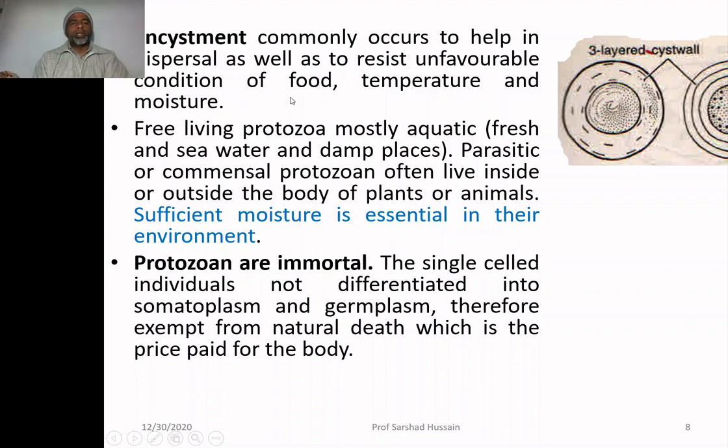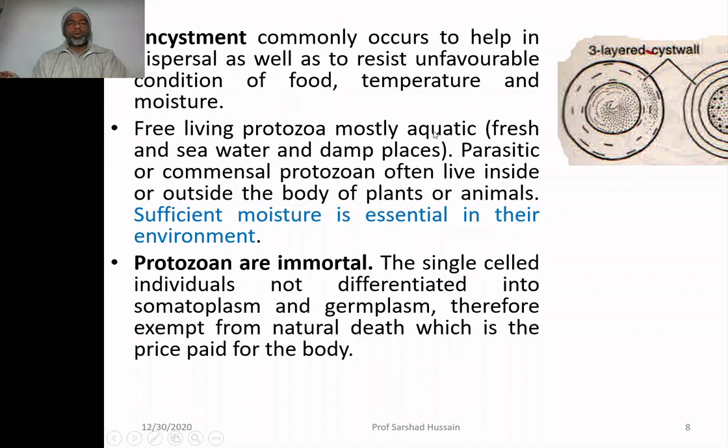When in the environment you do not find food, suitable temperature, or suitable moisture, they develop a cyst around them, which protects them against the unfavorable conditions. Or when they want to disperse from one place to another so that they may not get destroyed, they again develop a cyst wall around them. This is called encystment.